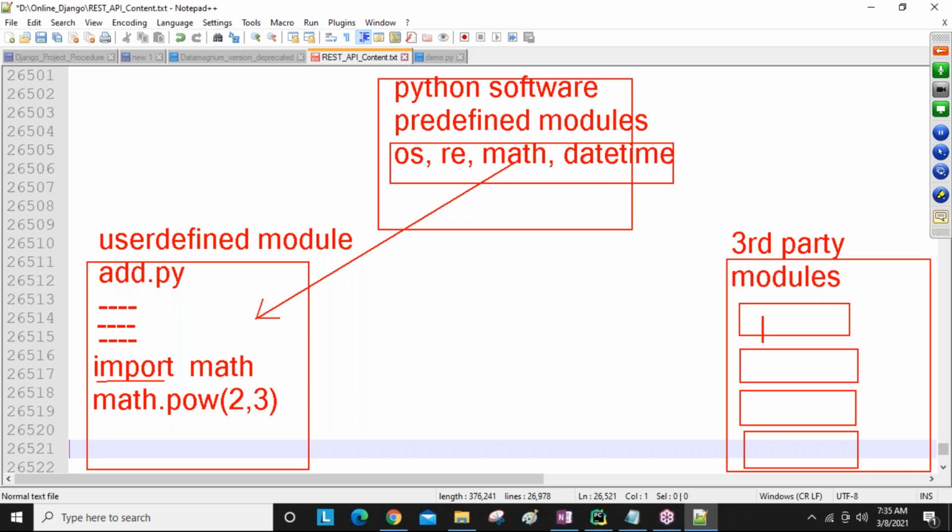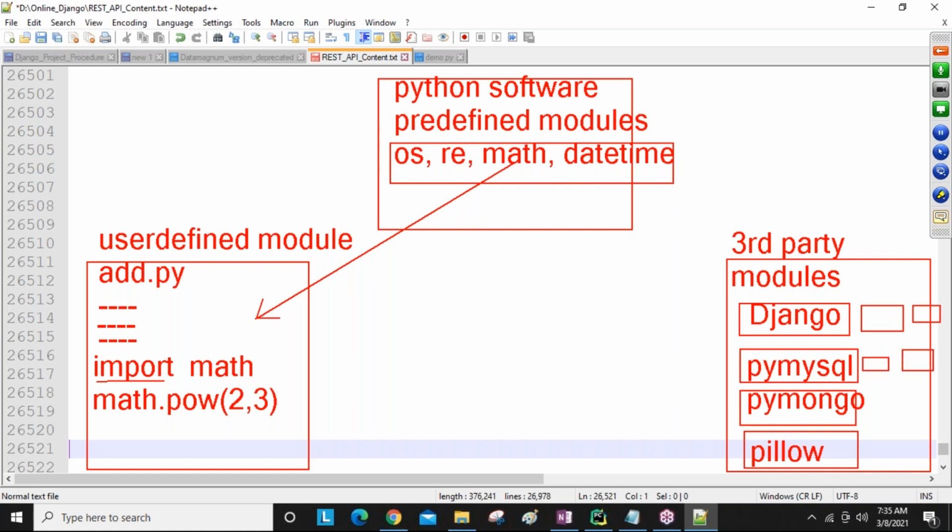So for example, Django is also one third party module, PyMySQL is one third party module. PyMongo is one third party module. Next, Pillow is one third party module. Like this, n number of third party modules are there, guys.